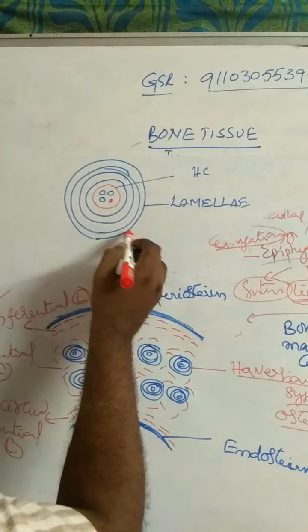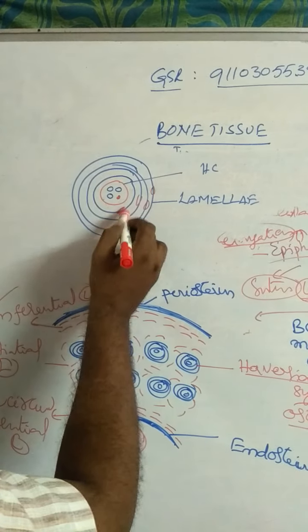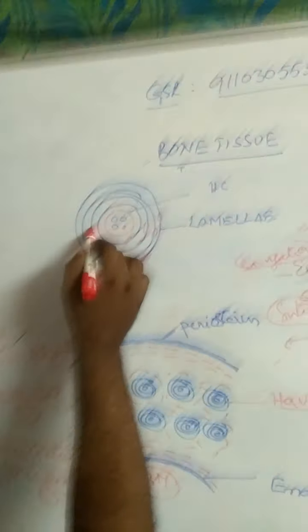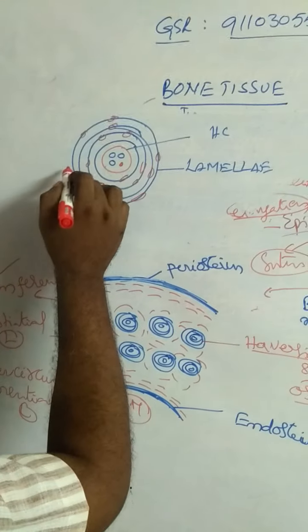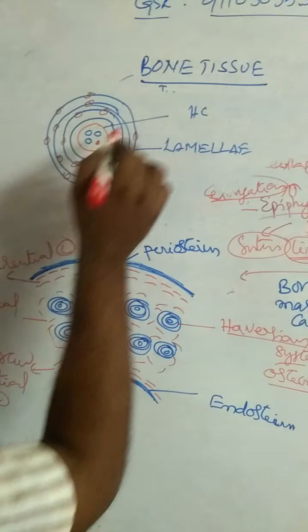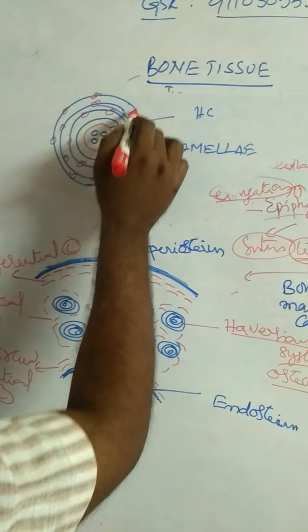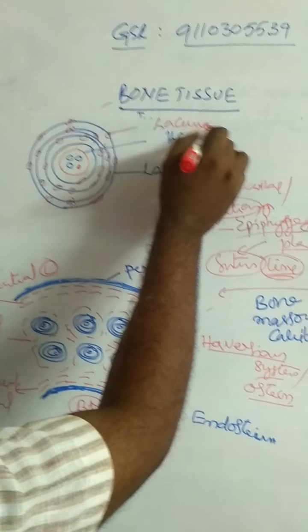Bone lamellae contain spaces. These spaces are called lacunae.